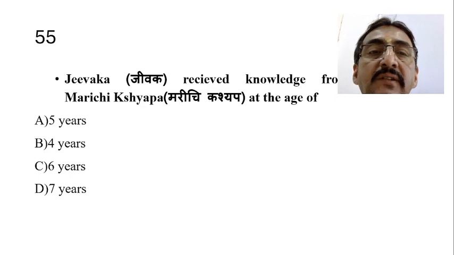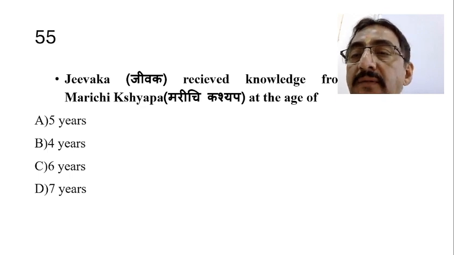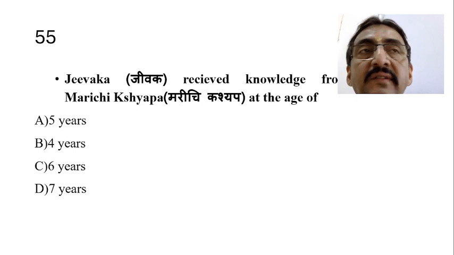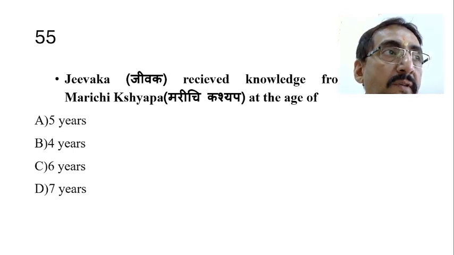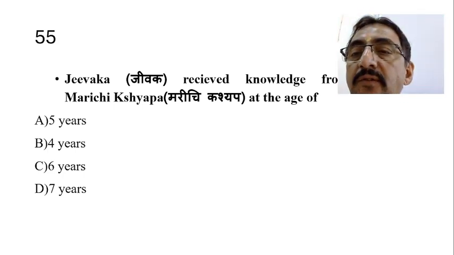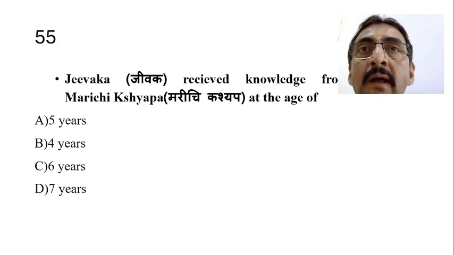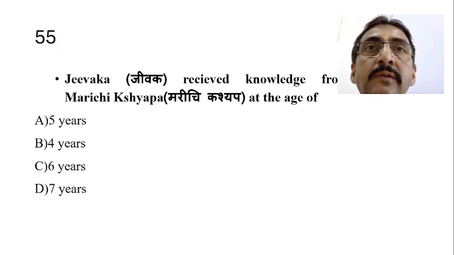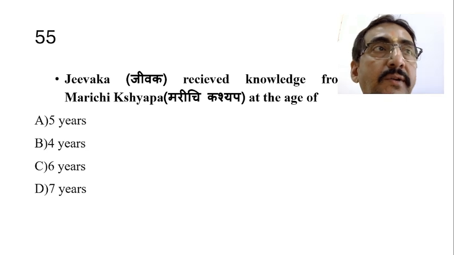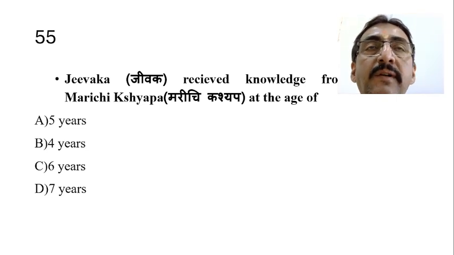Now, Jivaka received the knowledge from Marichi Kashyapa at the age of dash: 5 years, 4 years, 6 years or 7 years. This transformation took place near Haridwara, Kankahal, where he dipped in river Ganga, and when he came out, he got all the qualities of a Vruddha. He looks like a Vruddha person, hence thereafter he was called Vruddha Jivaka.